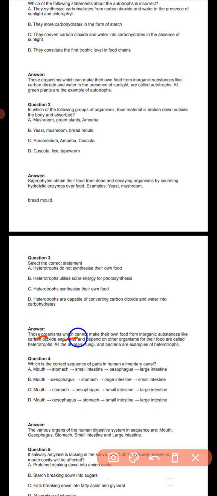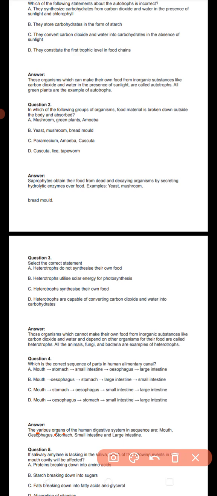those organisms which cannot make their own food from inorganic substances like carbon dioxide and water, depending upon other organisms for their food, are called heterotrophs. All the animals, fungi, bacteria are examples of the heterotrophs.